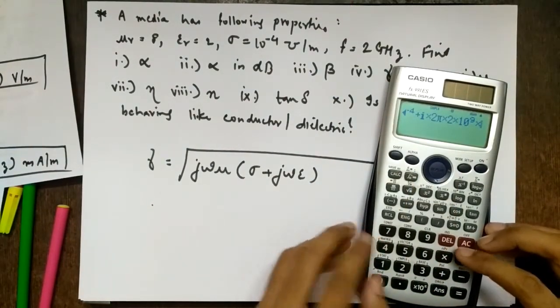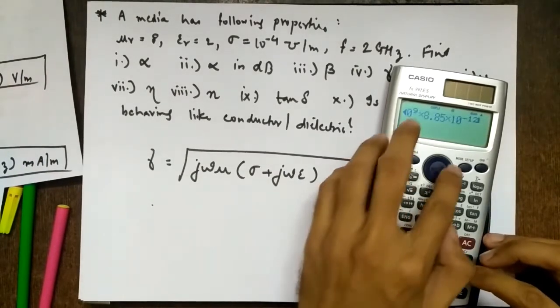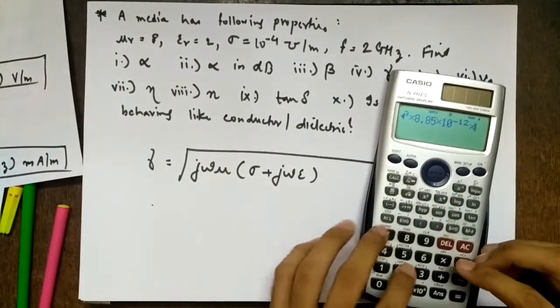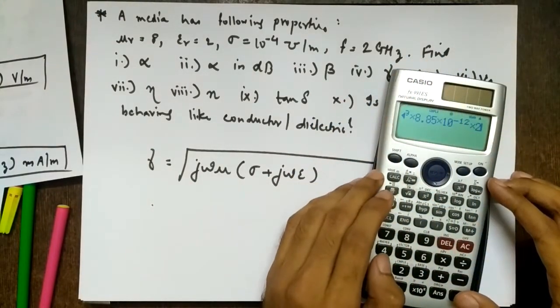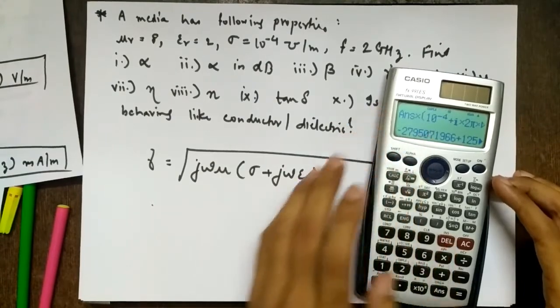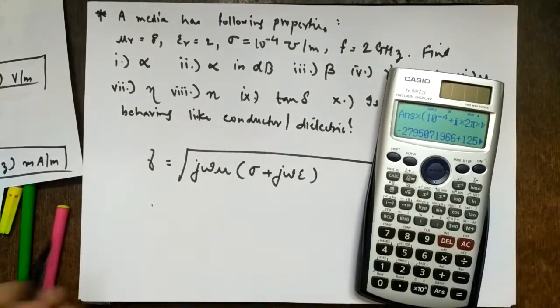Epsilon is epsilon 0 into epsilon r, so 8.85 into 10 raised to minus 12 into 2. There is no need to close the bracket, the calculator will automatically take it. So this is my expression under the square root, right?